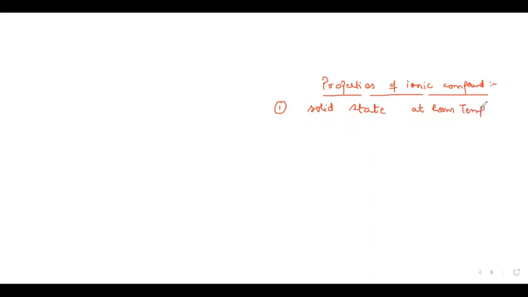Then you have properties of ionic compounds. So they exist in solid state at room temperature. Why so? Because they have strong electrostatic forces and they have a high melting point. Very good. Exactly. So the second property is high melting point, again due to lattice in some cases, or another reason we can give is the strong electrostatic forces of attraction.